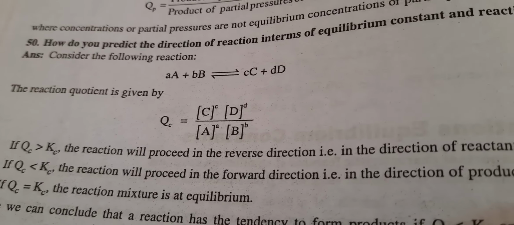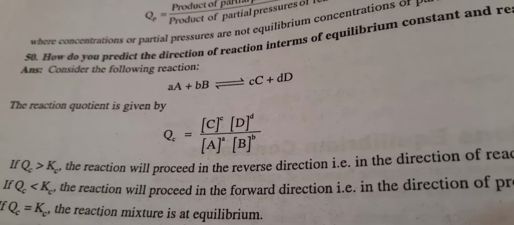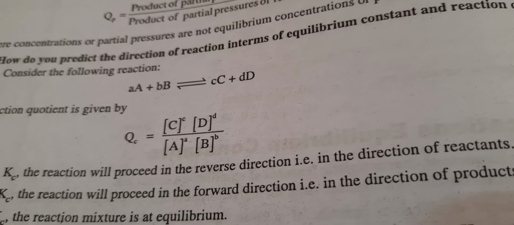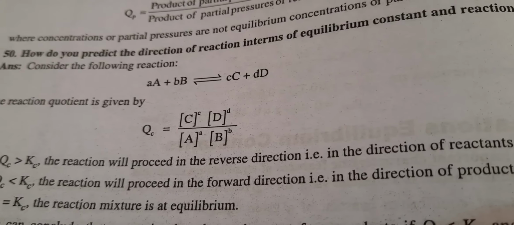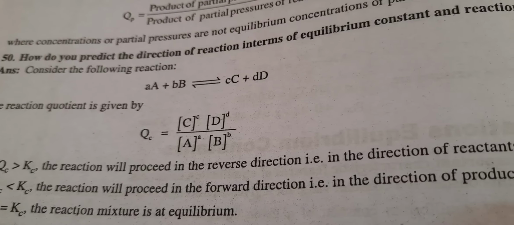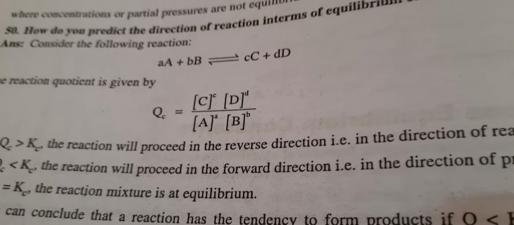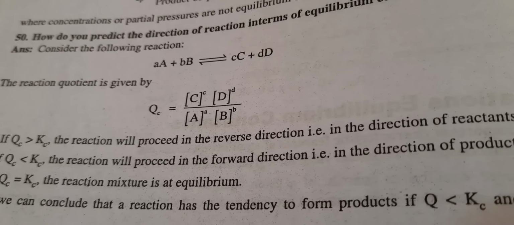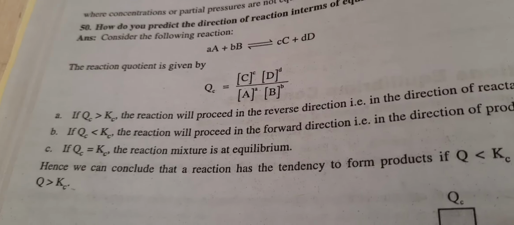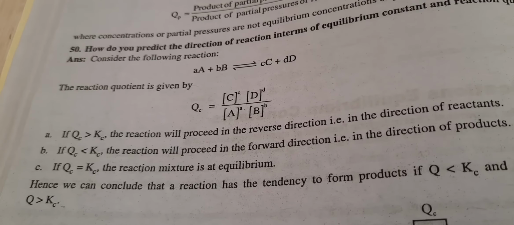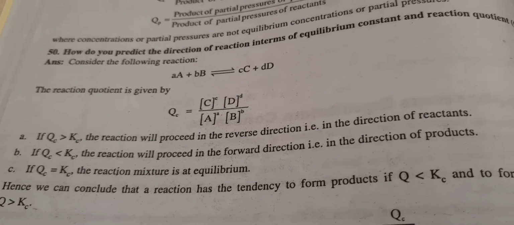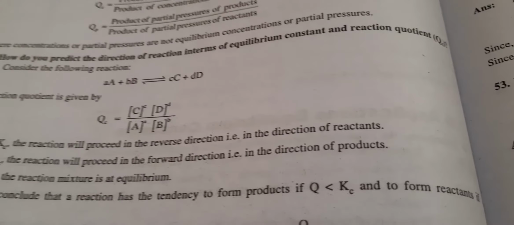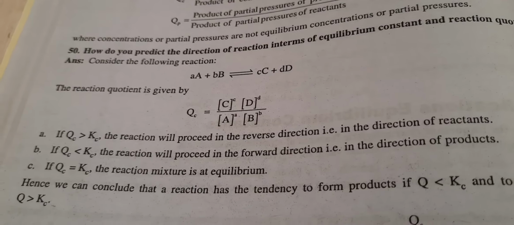So we can write here, if Qc is greater than Kc, then the reaction will proceed in the reverse direction, the backward reaction happens. If Qc is less than Kc, the reaction will proceed forward, product formation is more. If Qc equals Kc, then the reaction mixture is at equilibrium. Hence we can conclude that the reaction has a tendency to form the products if Q is less than Kc and to form the reactants if Q is greater than Kc.